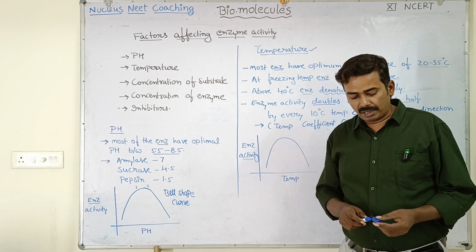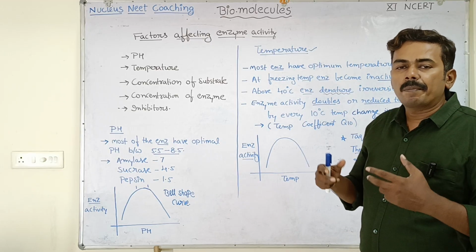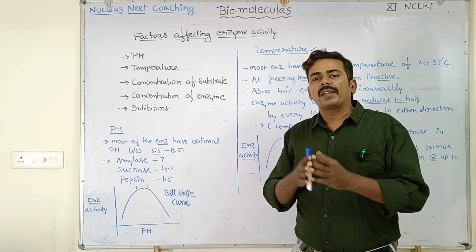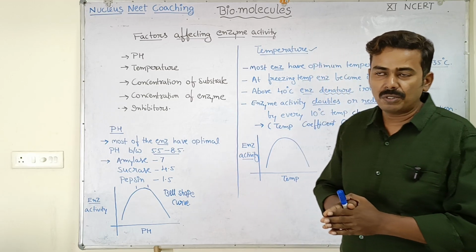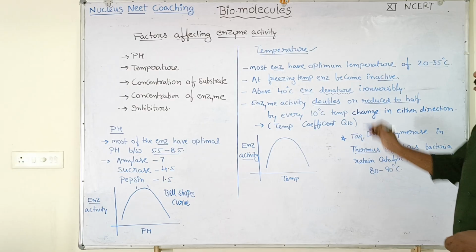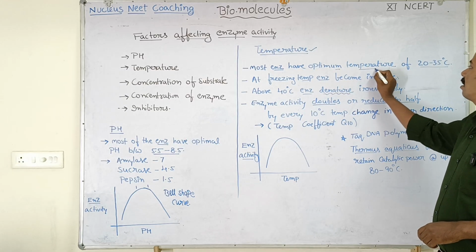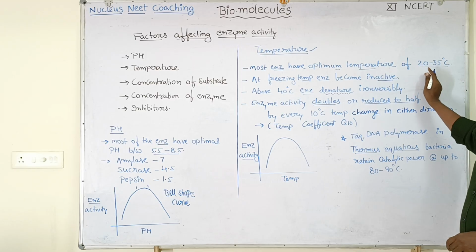Almost all living organisms maintain some sort of body temperature, so that temperature makes the enzymes catalyze the biochemical reactions in a proper way. Understood? Most enzymes have an optimum temperature in the range of 20 to 35 degrees centigrade.